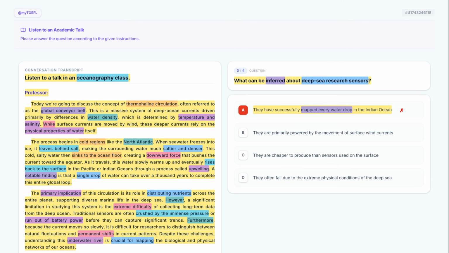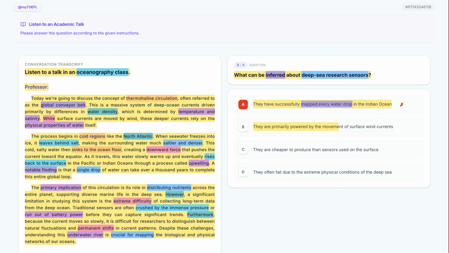Now let's check what option B suggests. They are primarily powered by the movement of surface wind currents. The lecture mentions sensors run out of battery power, not that they are powered by wind. This option incorrectly mixes two different parts of the talk.